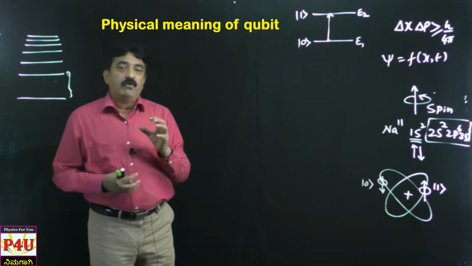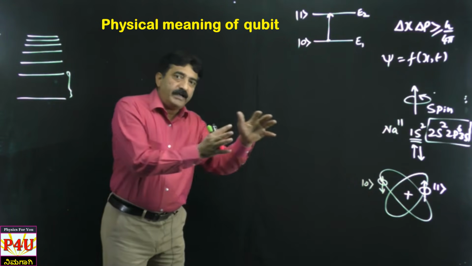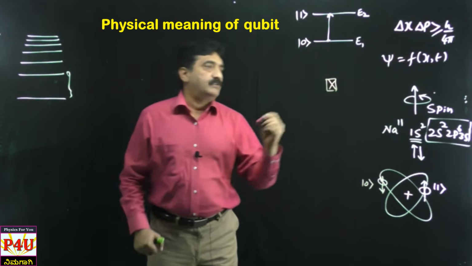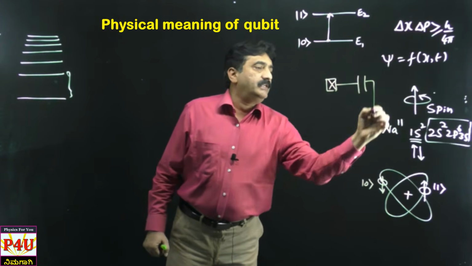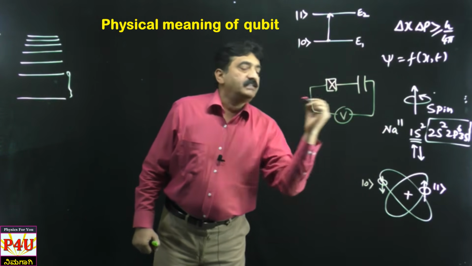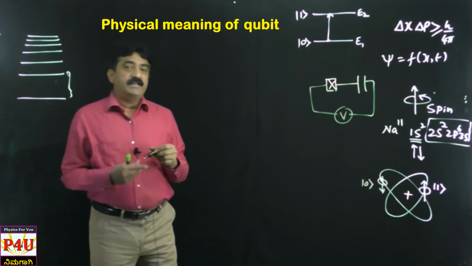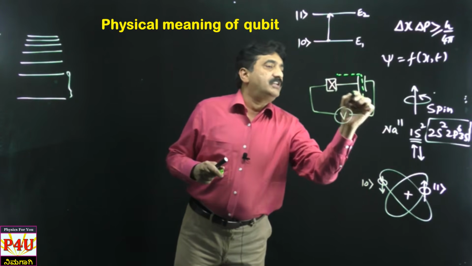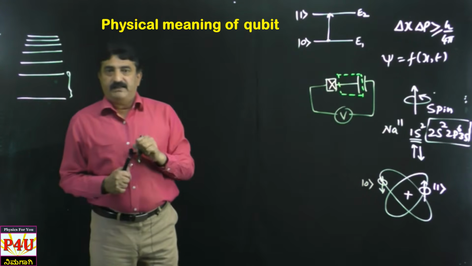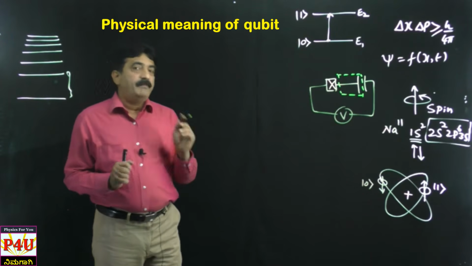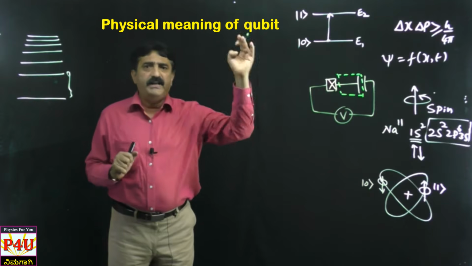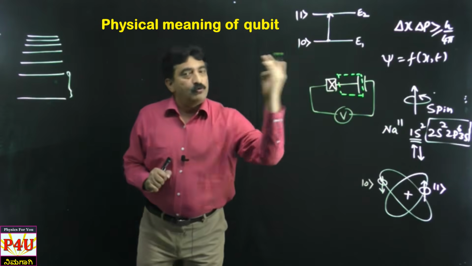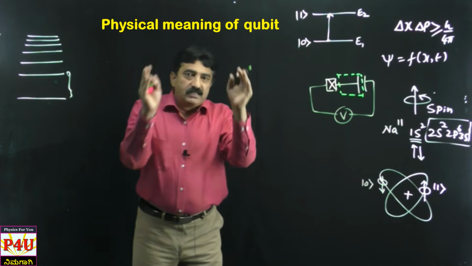In charge qubit we have what is called Cooper pair. Cooper pairs get into certain area. There we have what is called Josephson junction. Okay, this is a symbolic representation of Josephson junction, and we have a capacitor, we have a voltage source, and this is the simplest circuit representing what is called charge qubit, right? And we identify some region here. This is called island. And this island will be having some number of Cooper pairs. I will explain in detail later on in some other video. Into this island, how many Cooper pairs are entering, how many Cooper pairs are coming. This island will be having some number of Cooper pairs.